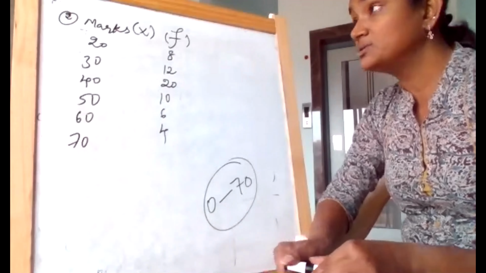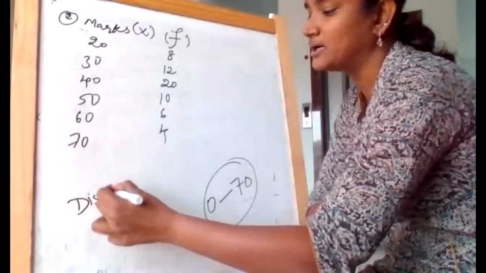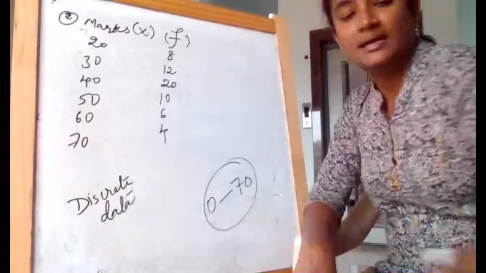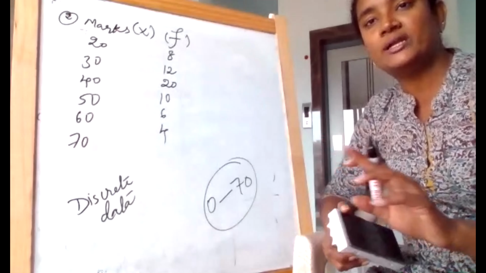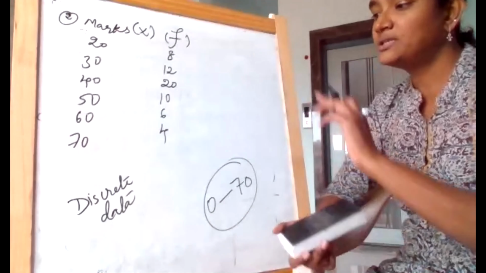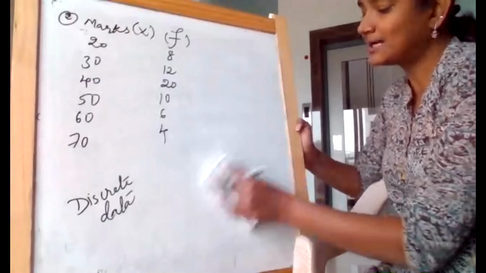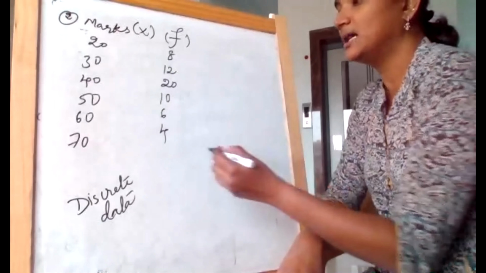The in-between values are missing. So in such a scenario, we call this kind of data discrete data. It is partially given. Earlier no information was given, no head and tail for the given data. Now in the second stage, partial information is given, but it is not complete. So that is the reason we call this kind of data discrete data.